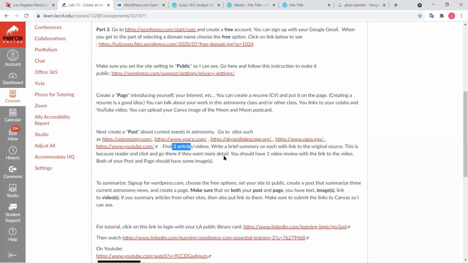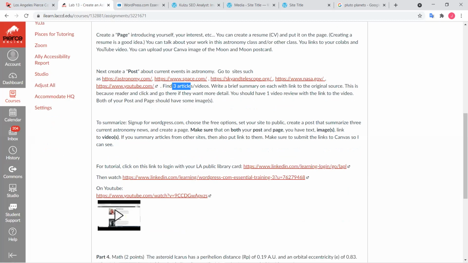Okay, so to summarize, sign up for WordPress.com, choose the free option for domain name. Make sure that you set your site to public, so that I can check. I forgot to put the instructions on how to set the site to public here. I'm going to do that later, and update my Canvas page. Make sure that you set your site to public, because if it's not set to public, I won't be able to see them and give you a grade.